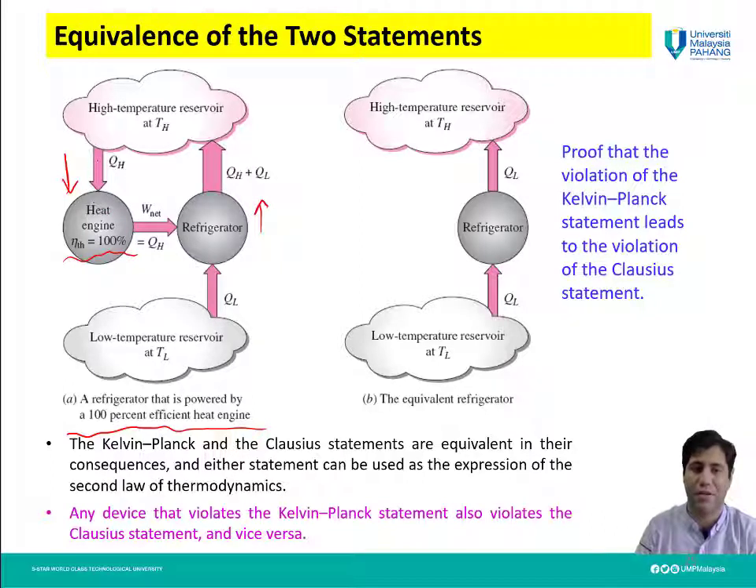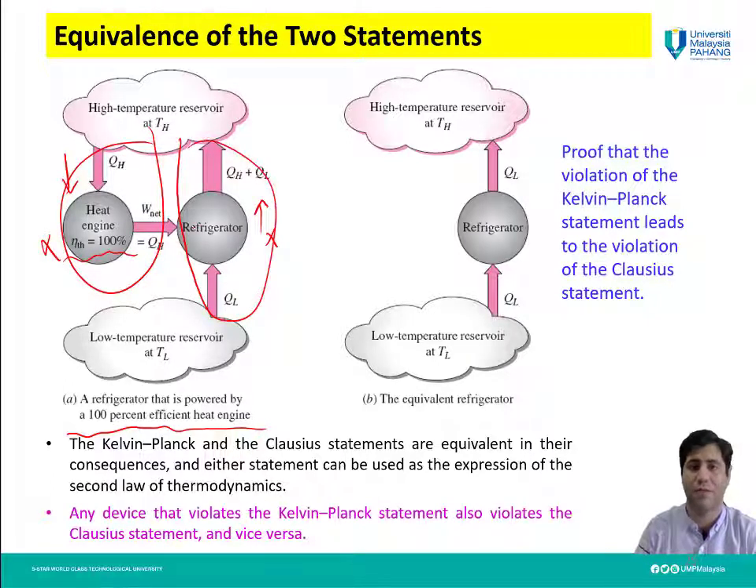If we can have a machine like this, which is not possible, for sure we can have a device like this, which also is not possible. This is the Kelvin Planck statement, this is the Clausius statement. And you can see, if we can have a heat engine like this, we can also have a refrigerator like this. But unfortunately, we cannot have either of these devices.